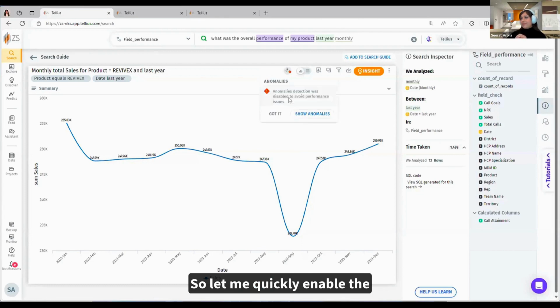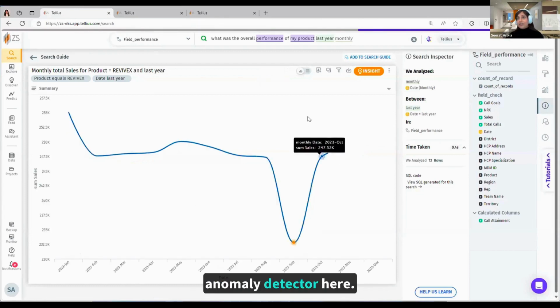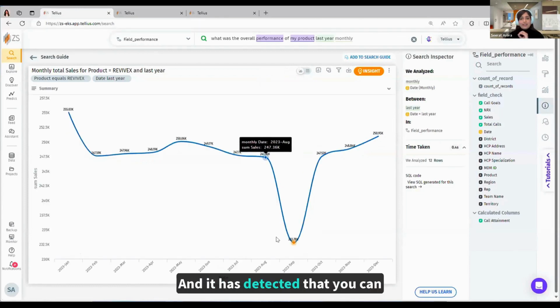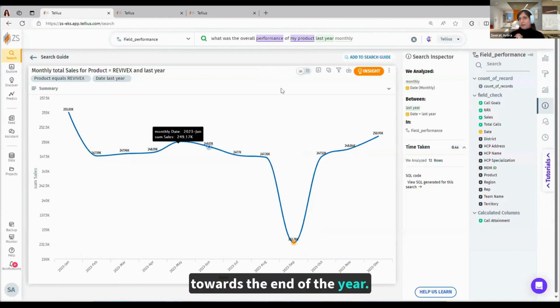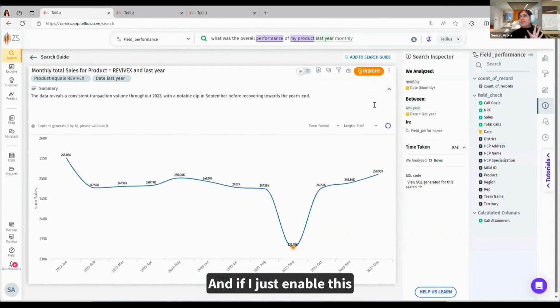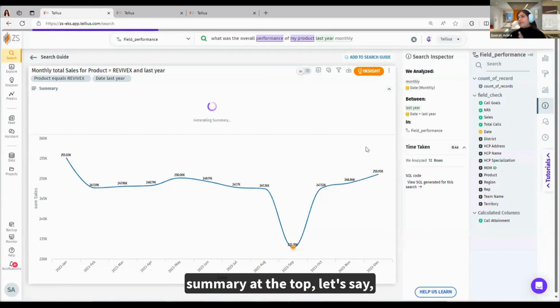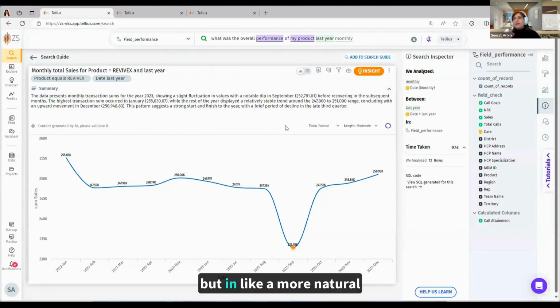So let me quickly enable the anomaly detector here. And it has detected that the performance has somewhat remained stable from January to August, with a significant decline in September, followed by some recovery towards the end of the year. And if I enable this summary at the top, let's say of a moderate length, I can see that the AI is also generating a similar observation, but in a more natural language insight.